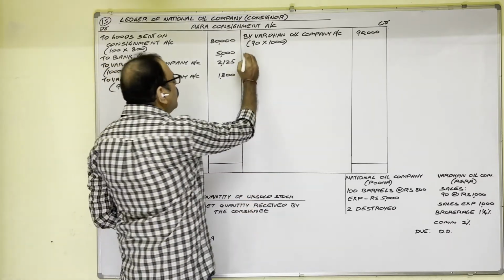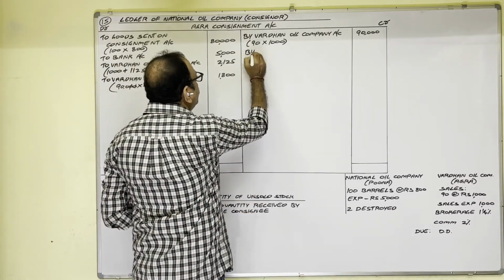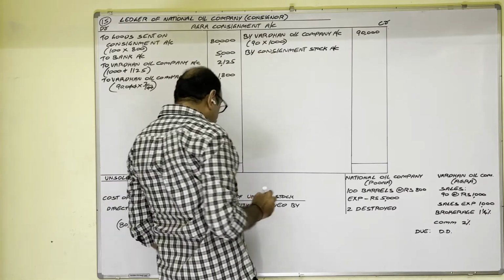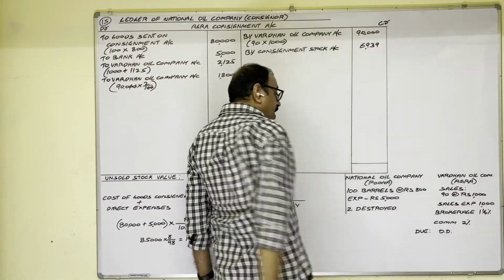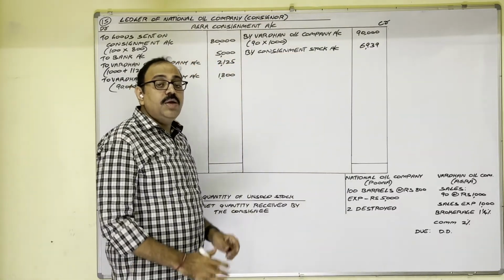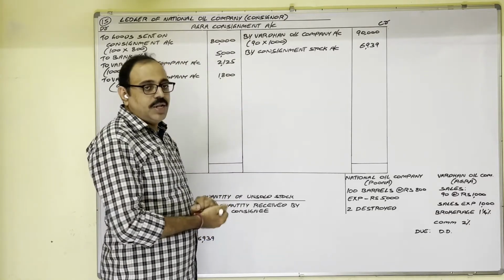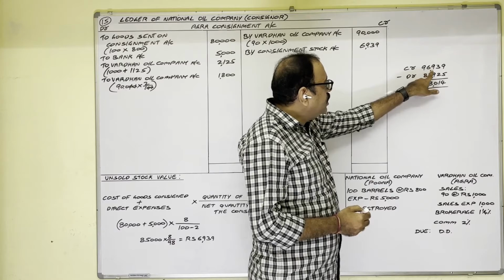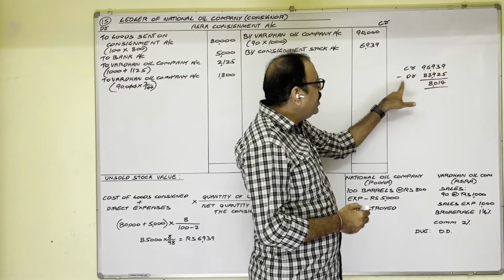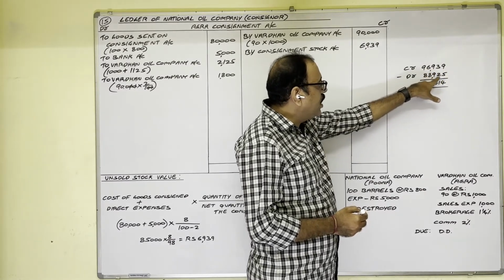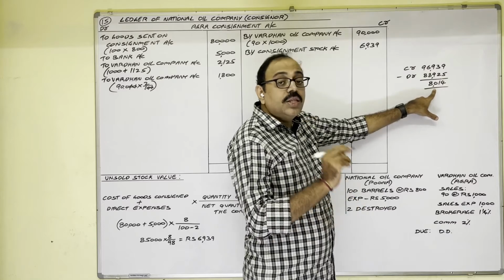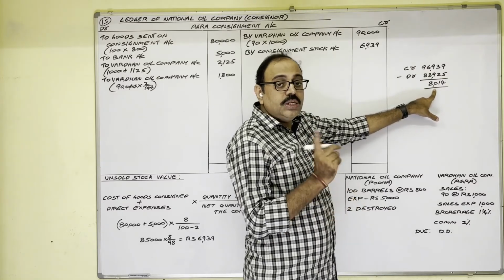For unsold stock, what to write? By consignment stock account, 6,939. Everything is completed. Finally, profit or loss we should calculate. Credit total minus debit total. Credit total 96,939 minus debit total 88,925. Difference 8,014. So this is profit.